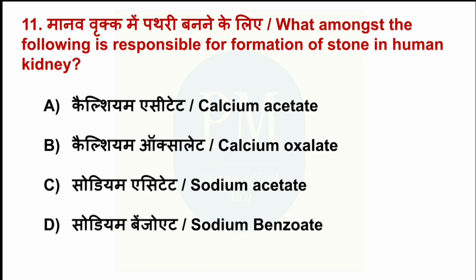What amongst the following is responsible for formation of stone in human kidney? Option A, calcium acetate. Option B, calcium oxalate. Option C, sodium acetate. Option D, sodium benzoate. The correct option is option B, calcium oxalate.